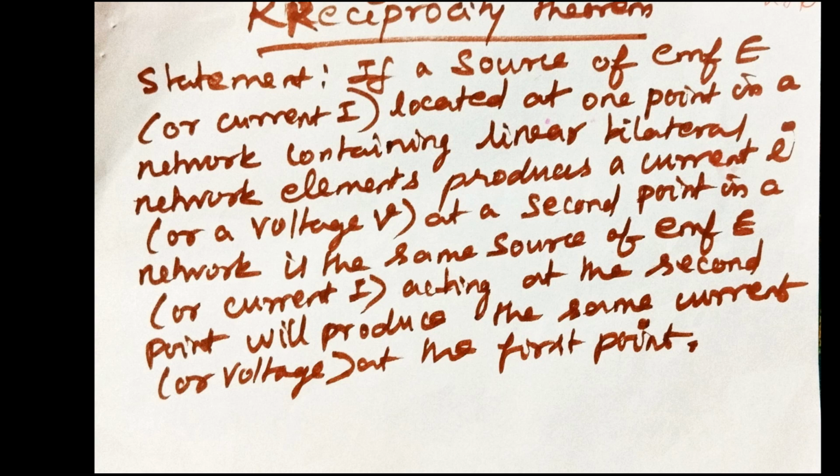Reciprocity theorem. Statement: if a source of EMF E or current I located at one point in a network containing linear bilateral network elements produces a current I or a voltage V at a second point in the network, then the same source of EMF E or current I acting at the second point will produce the same current or voltage at the first point. That is the statement of the reciprocity theorem.